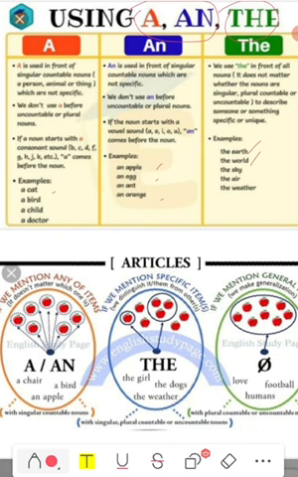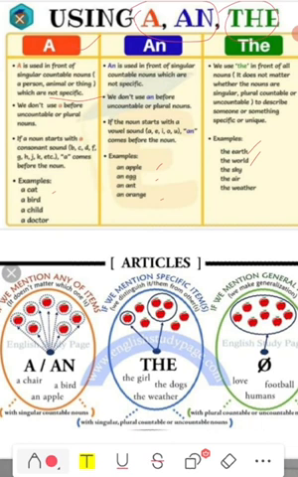Now let us see, first of all, a. It is used in front of singular countable nouns, a person, animal or thing which are not specific. That is why which is not specific means indefinite. Here it is used with only singular countable nouns.